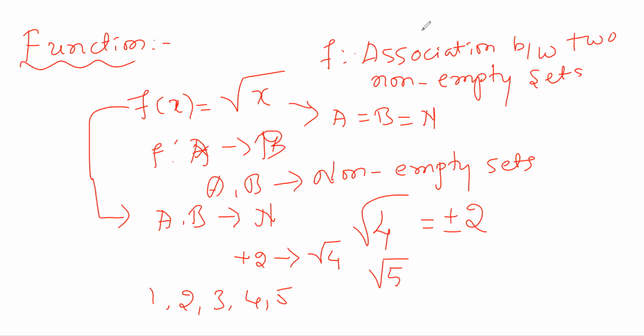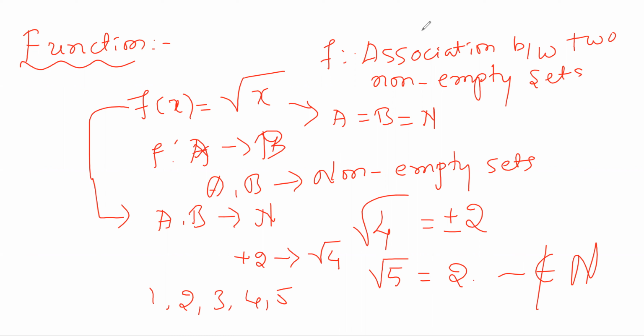Now if you come to root 5, there is no image element for that root 5. The square root of 5 will be some 2 point something, but it doesn't belong to the set of natural numbers.